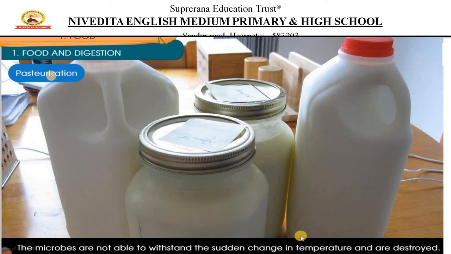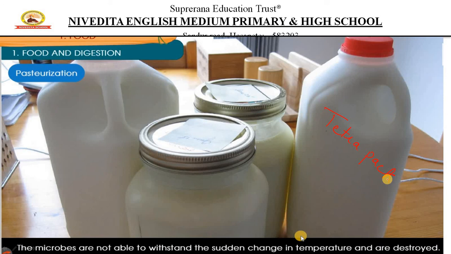Now a new thing has also come, we call it Tetra Pak. Tetra Pak milk is available. If you go to More and such stores, you get Tetra Pak, especially juices like Real fruit juices, Tropicana. What are those kinds of boxes? They are Tetra Pak, with 6 layers of packing.